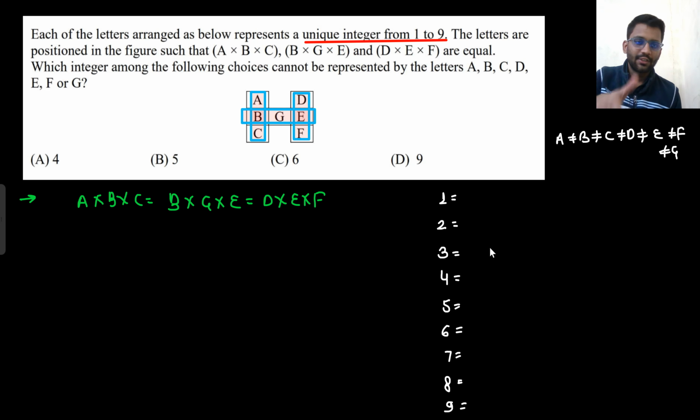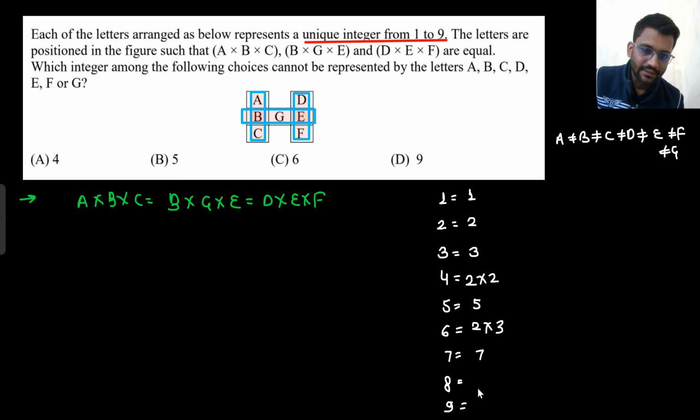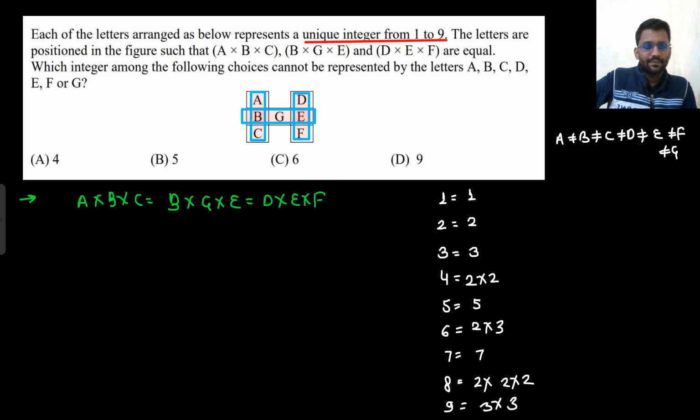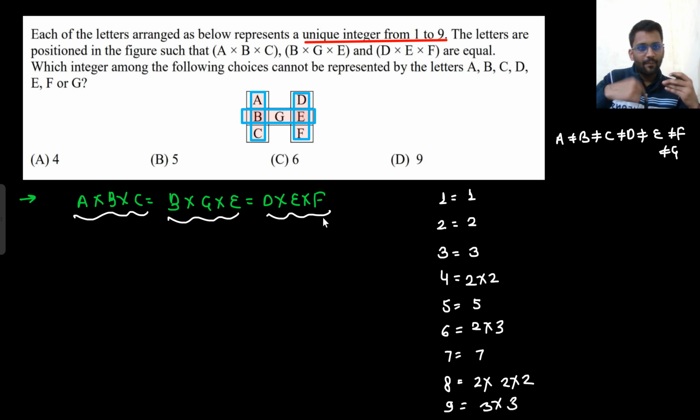Let's do the prime factorization of all these numbers. Okay, we are doing the factors. So factor of 1 is 1, 2 is 2, 3 is 3, 4 is 2 cross 2, 5 is 5, 6 is 2 cross 3, 7 is 7, 8 is 2 cross 2 cross 2, and 9 is 3 cross 3. Okay. Now, if these three are equal, that means their prime factorization has to be equal as well. Are you getting my point?